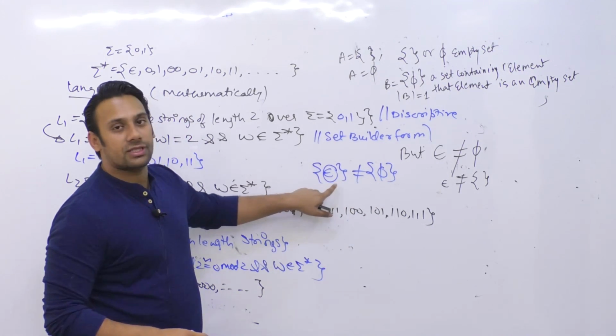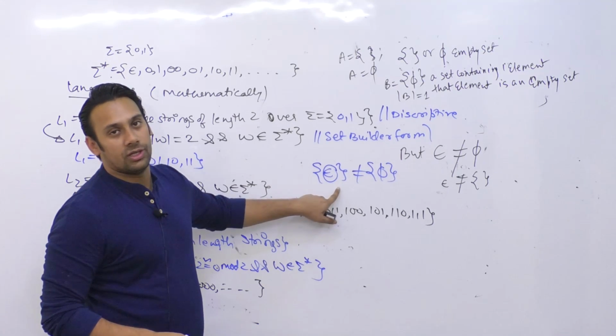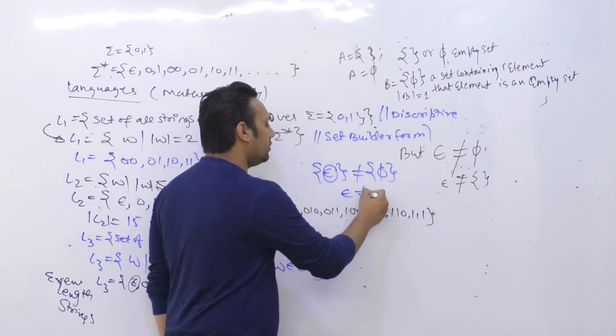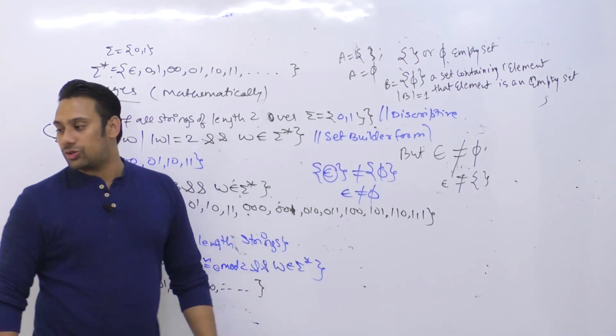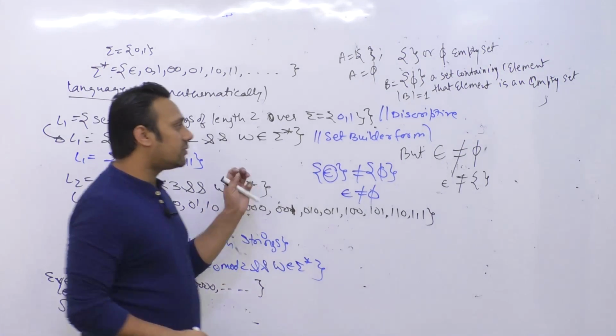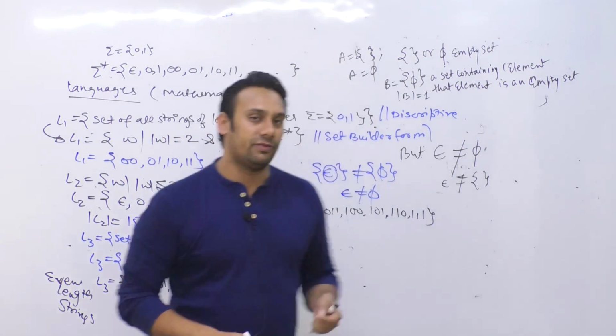It is a set which is containing a string of length 0. So a string of length 0 is not equal to phi. So we can say epsilon is not equal to phi by this. So we should understand there's a difference between an empty set and phi.